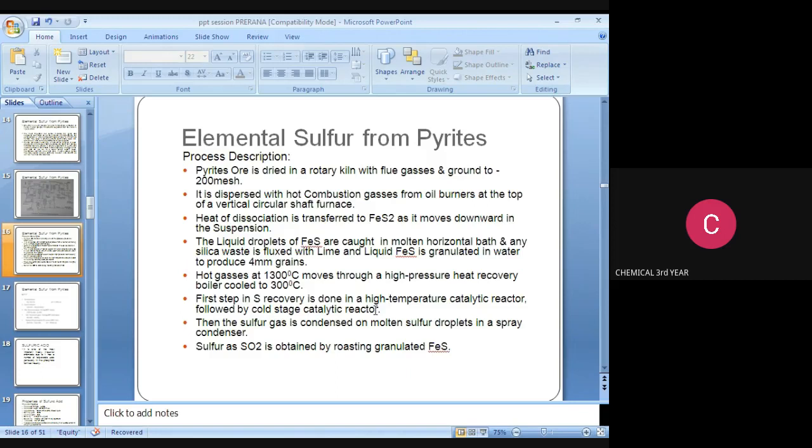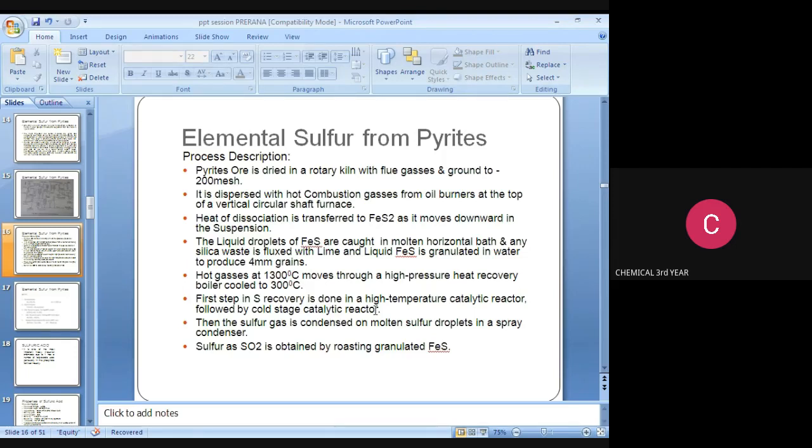The liquid droplets of FeS are caught in a molten horizontal bath, and any silica waste is fluxed with lime and granulated in water to produce grains. The hot gases at 1300 degrees Celsius move through the high pressure heat recovery boiler and are cooled to 300 degrees Celsius.